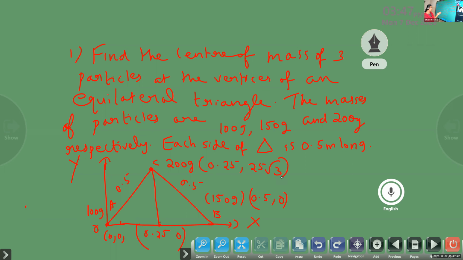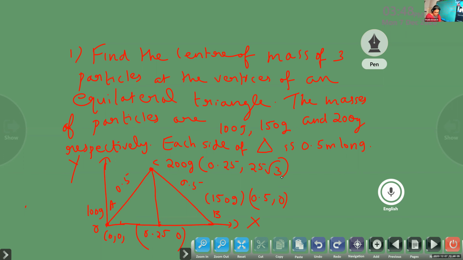This is given, so that is why 0.25, 0.25 root 3. Now our question is not finding this. We have to now find out the center of mass for x coordinate and y coordinate. So I hope you have completed the diagram.